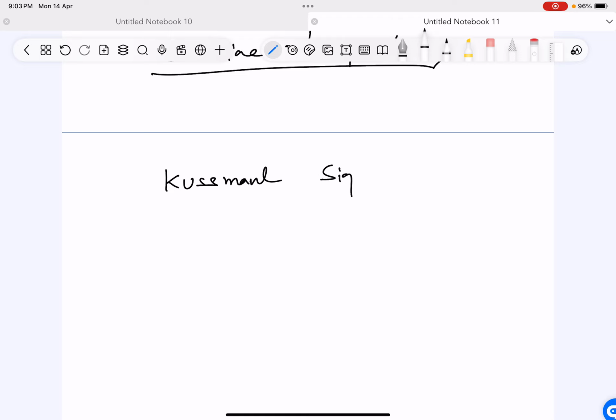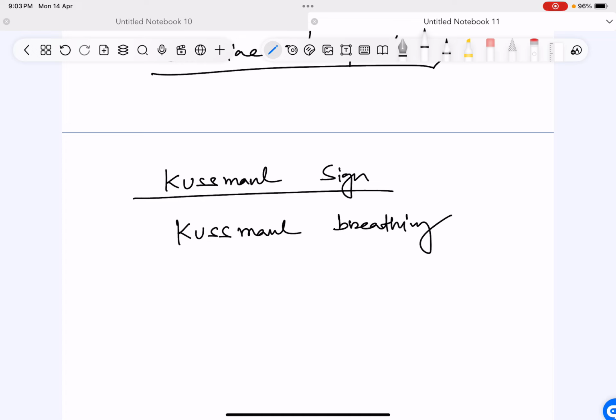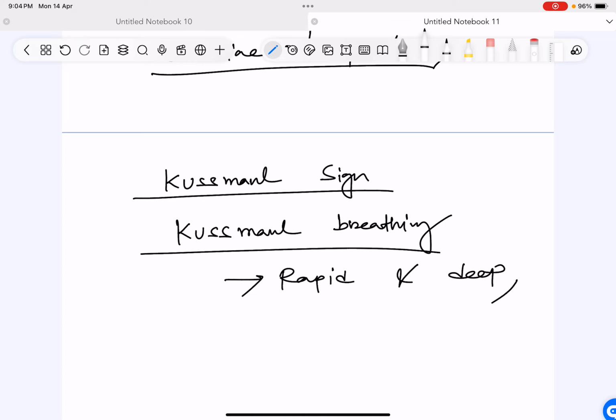We have the Kussmaul sign, which is failure of the JVP to fall, and we have Kussmaul breathing. Kussmaul breathing is deep and rapid breathing. It is a labored breathing. Rapid, deep, and labored. Three words are there: rapid, deep, and labored breathing.